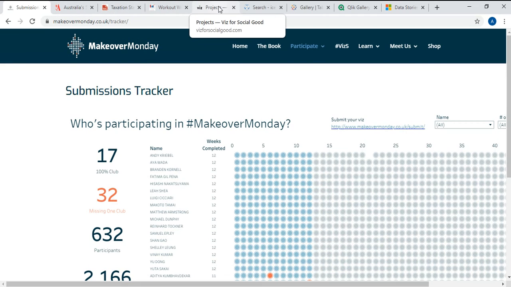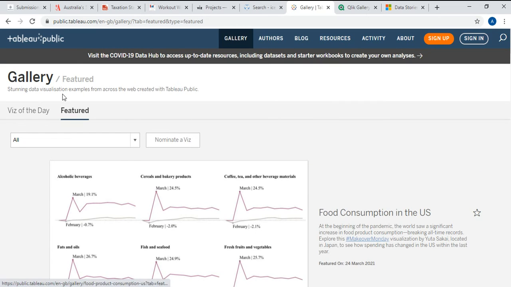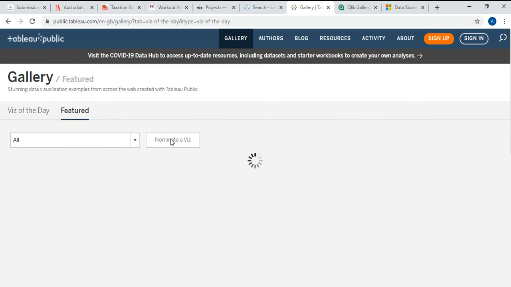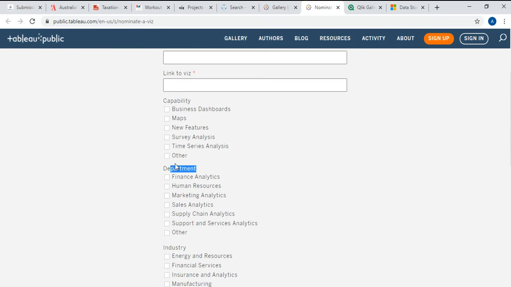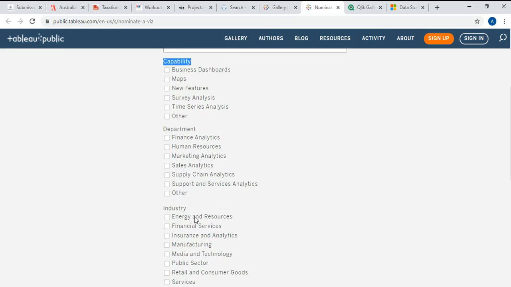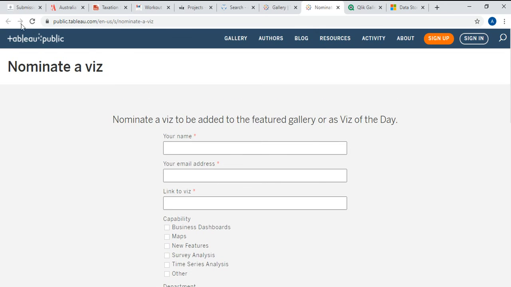Okay, and in Tableau Public there is also something you can do, which is nominate. You can nominate your own visualization if you have done something and think it's a good visualization worth being featured for everyone to see. You can fill in your details and say which department it fits, what the capability of the dashboard is, what industry you are talking about in the dashboard, what the topic is, and whether you want to nominate in future or only this time. So you can do that in Tableau Public.